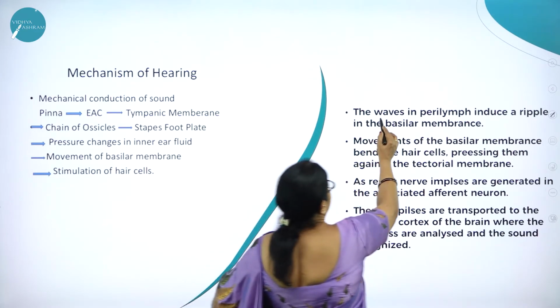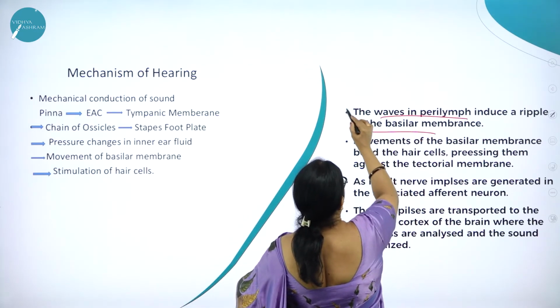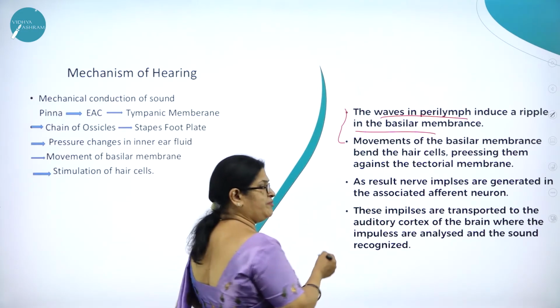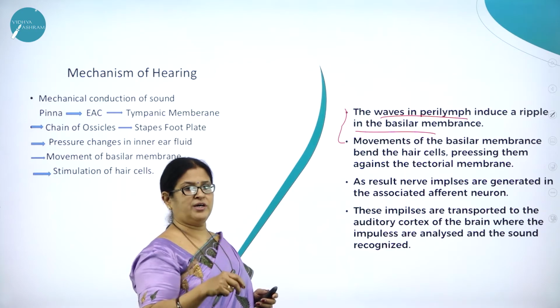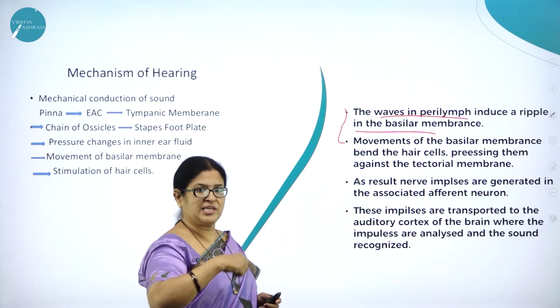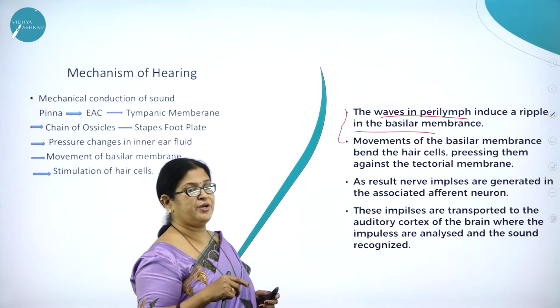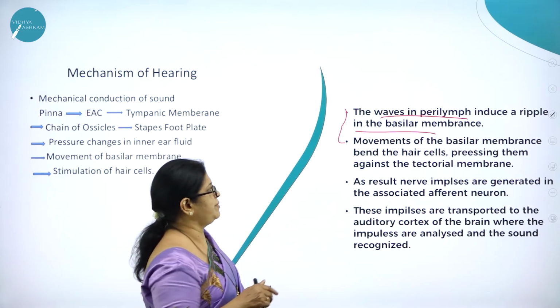Then the waves in the perilymph induce a ripple in the basilar membrane. What do you mean by ripple? You know, for example, when we put a stone into a water body, you can see the circles. So that is called a ripple. So the waves in the perilymph induce a ripple in the basilar membrane.